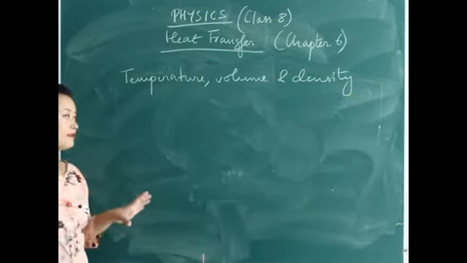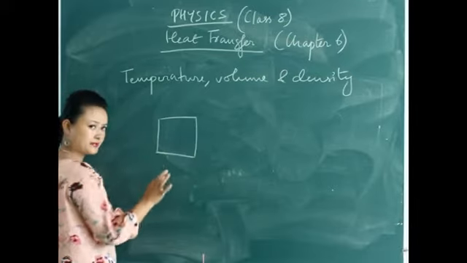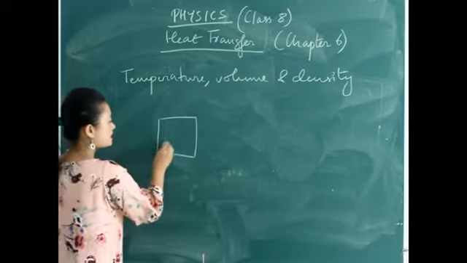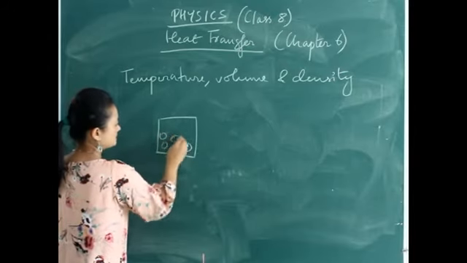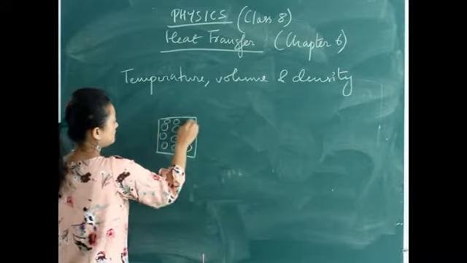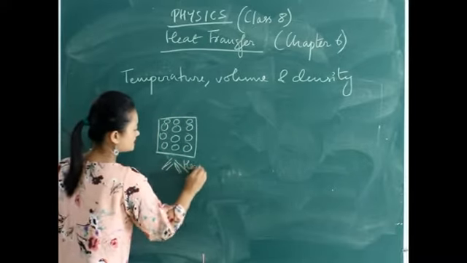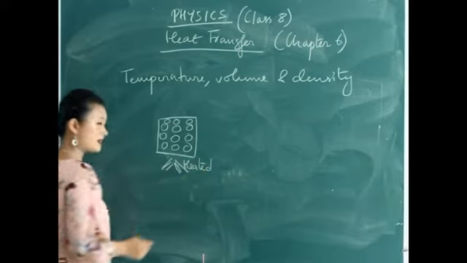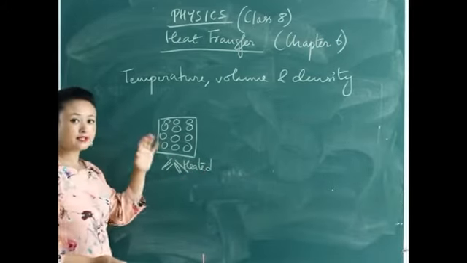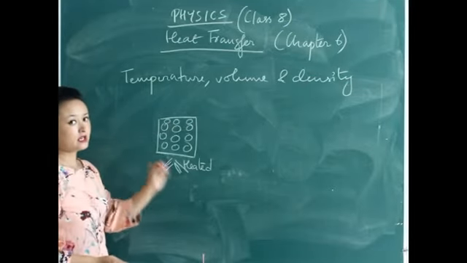Now, for any particle, say this is a substance, it can be any substance, the particles of the substance are arranged like this. Now, when this substance gets heated, what happens? The molecules gain kinetic energy.